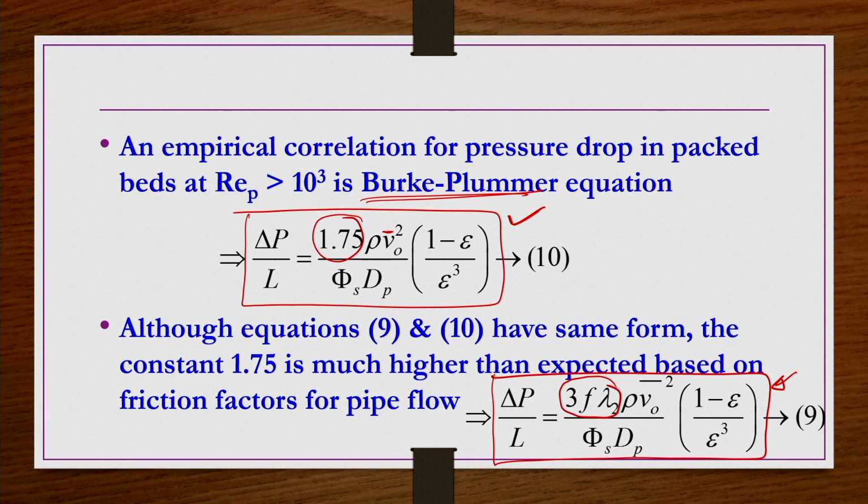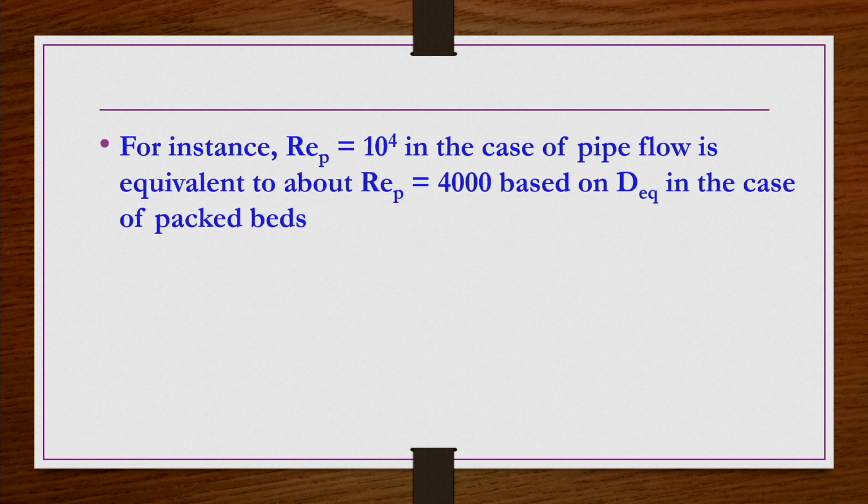Although equations 9 and 10 have the same form, the constant 1.75 is much higher than the expected value based on friction factors for pipe flow, because a Reynolds number of 4000 in general for a packed bed is equivalent to a Reynolds number of 10 power 4 in pipe flow without any packing.